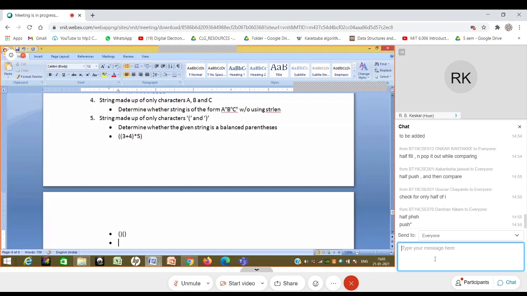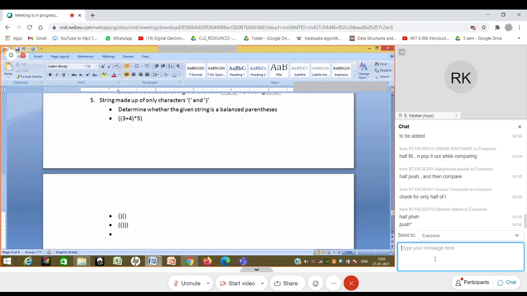So all these other things are not valid. You can immediately guess what things are not valid. Perhaps these things are not valid, for different reasons. Similarly, this thing is not valid, and likewise. So you know what is valid and what is not valid. So how will you determine this balanced parenthesis?